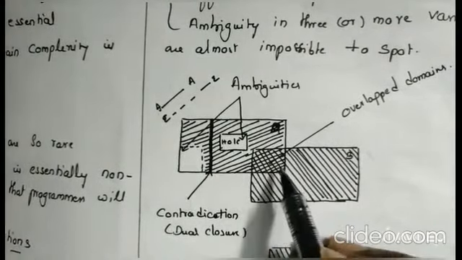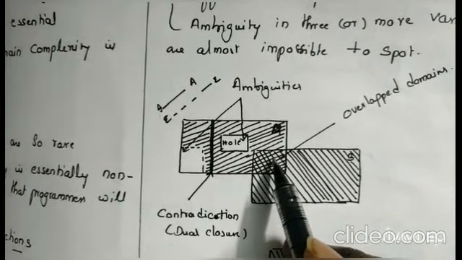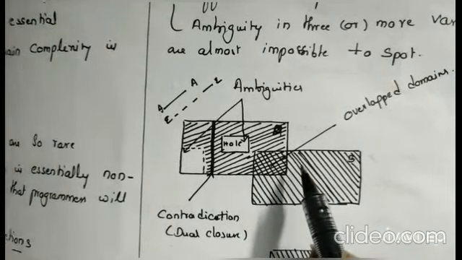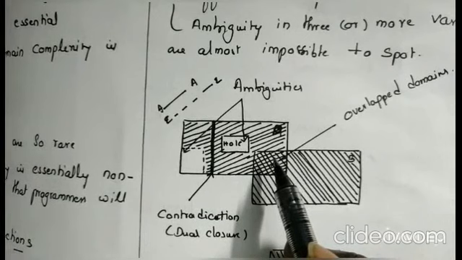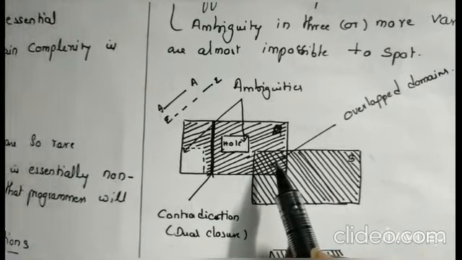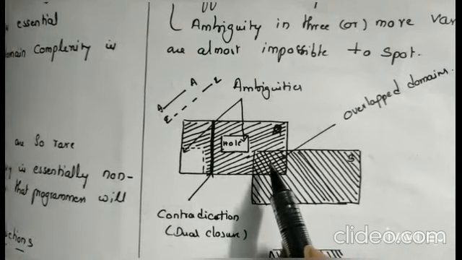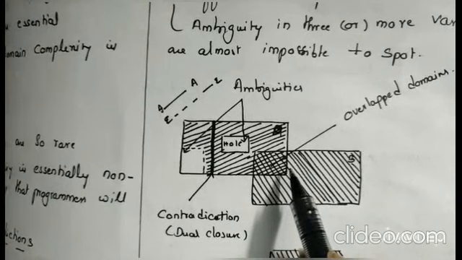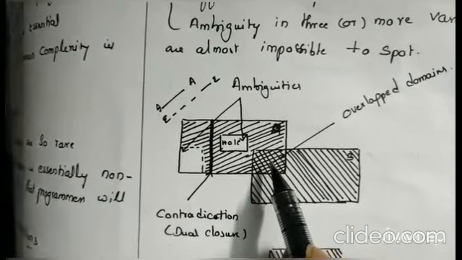It is a domain. Here B domain is overlapped with A. If there is any overlap, it is also called ambiguity. Why? Because bits in the B domain and the bits in the A domain are overlapped, and the result will be displayed differently, which is not correct. That is why it is also called ugly domains. Here B is also called an ugly domain, because it is overlapped with A.